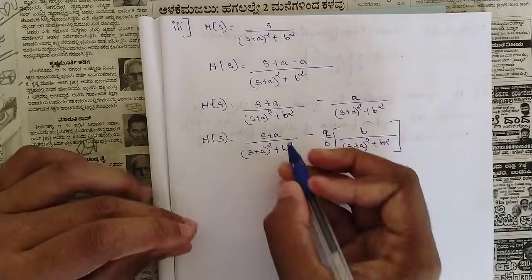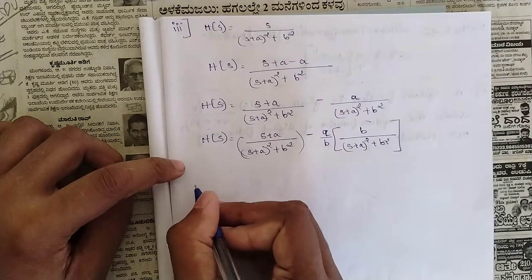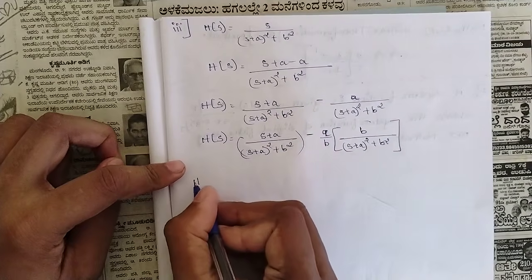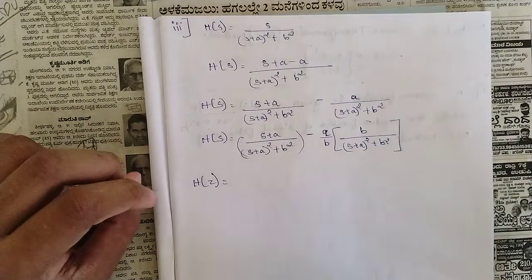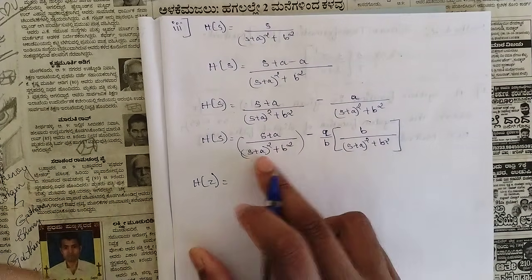So now we should be substituting these two, whatever we have solved in sub questions 1 and 2, and then write it in the H of z plane. No need to solve it, we can directly substitute and write it. So what is s plus a divided by s plus a the whole square plus b square?